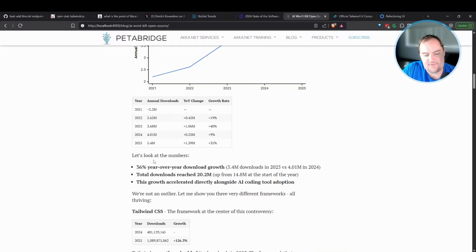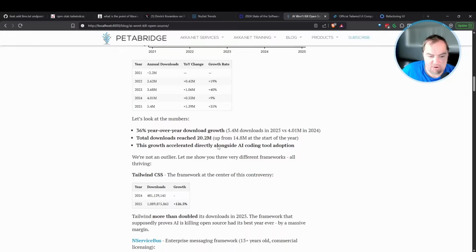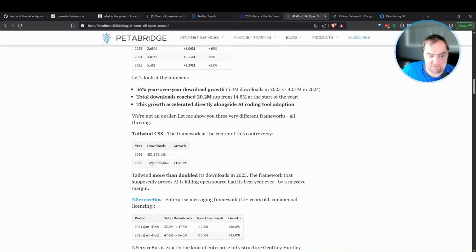Well, LLMs basically commodify that to zero and can get you up and running right away without us having to do a huge amount of additional legwork or evangelism. And we are definitely riding that wave here. And you can see Tailwind CSS is doing the same. They went from 481 million downloads in 2024 to over a billion. And I think this is the cumulative total.